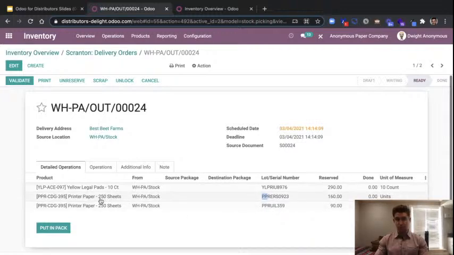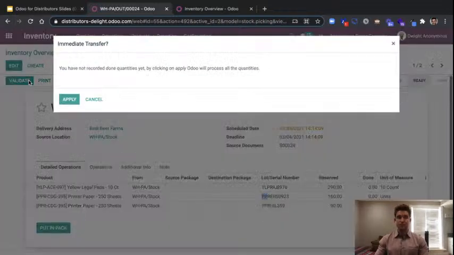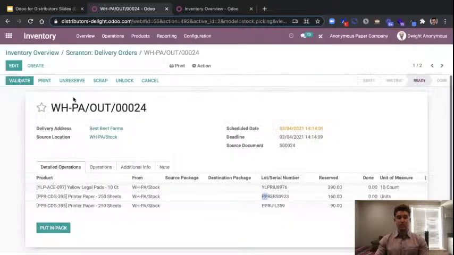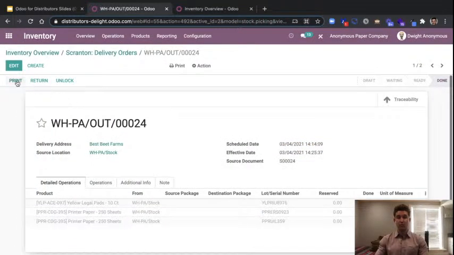And so we can see that full traceability on our printer paper. When we go ahead and validate this or scan it, if we're using the codes to send it out, we're going to see that we'll also have traceability on all of that. And of course, as we're sending items out here, if you'd like to integrate any common carriers within Odoo, that's going to be something that you can definitely do as well. You could have, when that validation takes place, tracking information and packing slips coming up automatically.